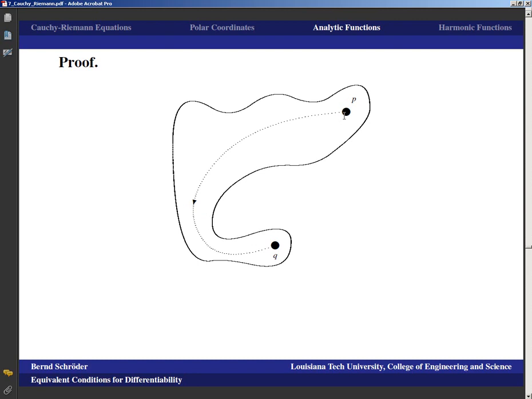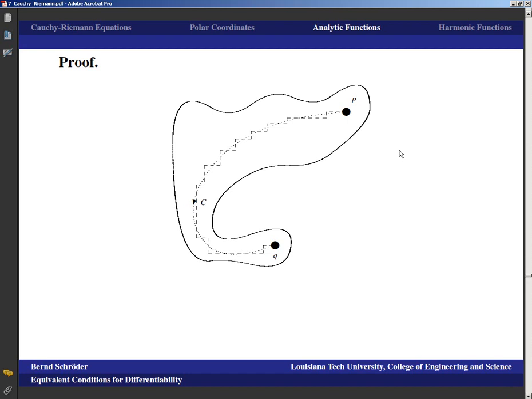But anytime in an open set we can connect one point P to another point Q with a path, we can actually make that same connection with a path made up of horizontal and vertical pieces. You just have to make sure that anytime you get too far away from the path, you turn the corner and get back to the path.